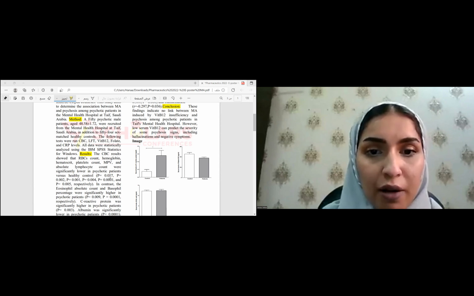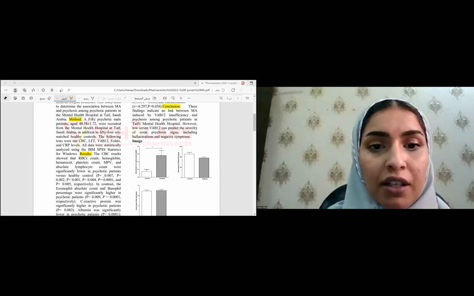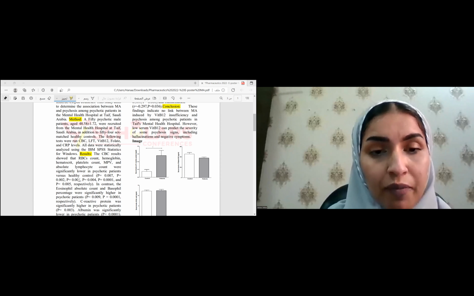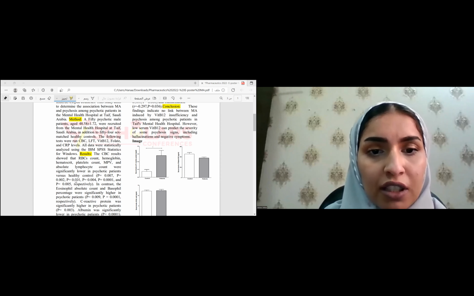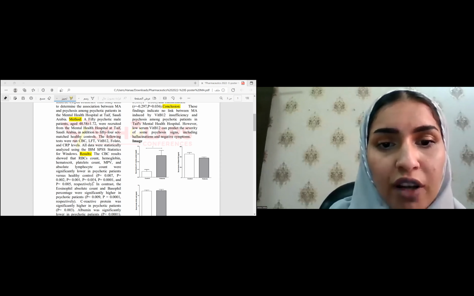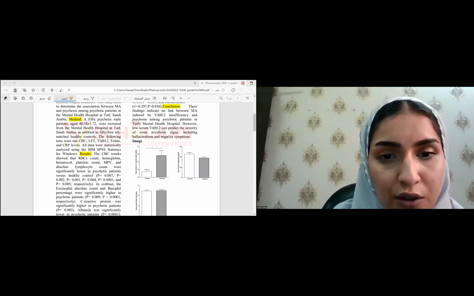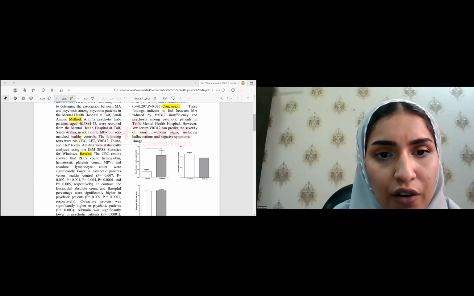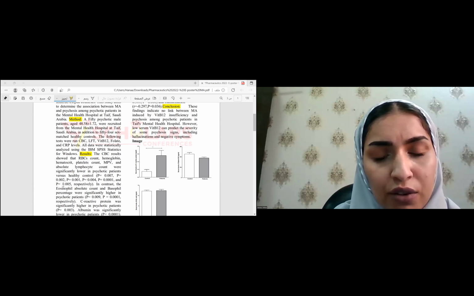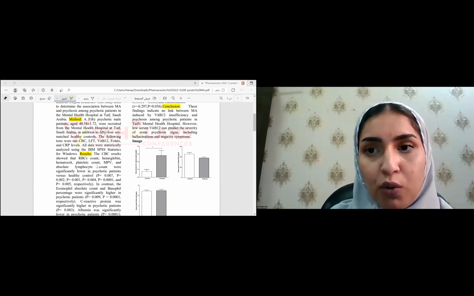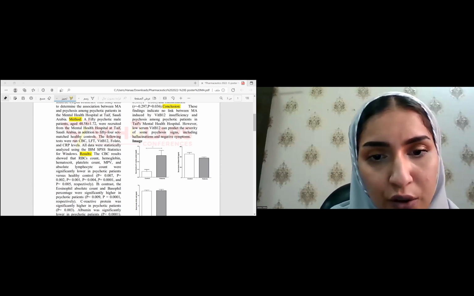0.007 for the RBCs, p-value 0.002 for the hemoglobin, then p-value 0.001 for the hematocrit, and respectively, the p-value will be 0.004 and then 0.0001. And the last one is for the lymphocyte count, 0.005. So all of these CBC results were significantly lower in the patients than the control.